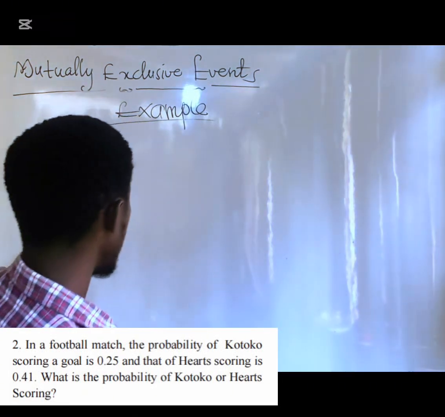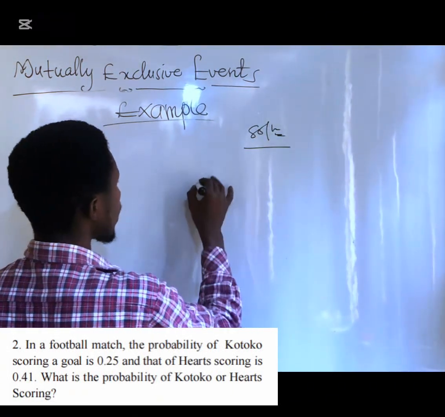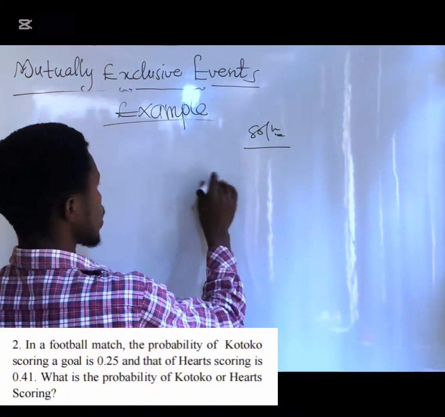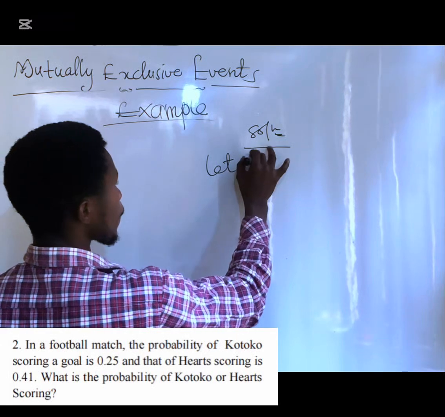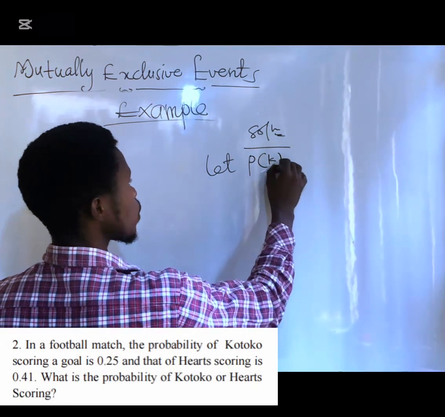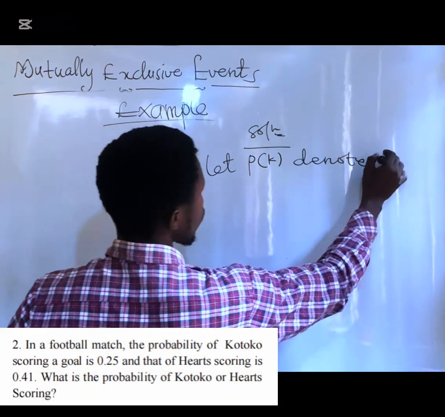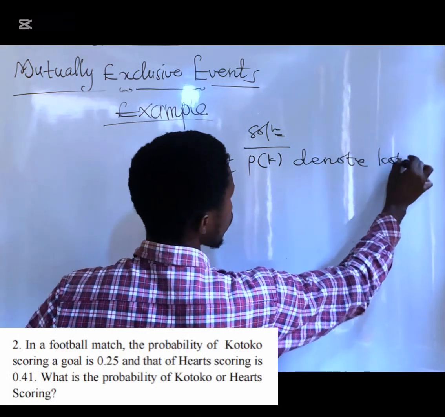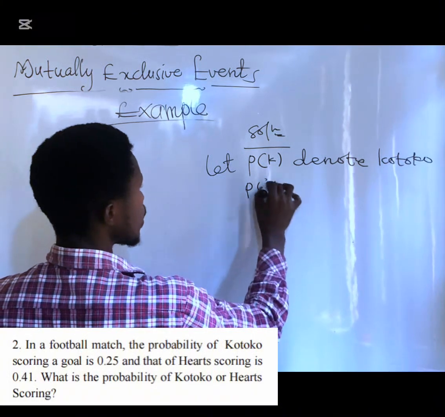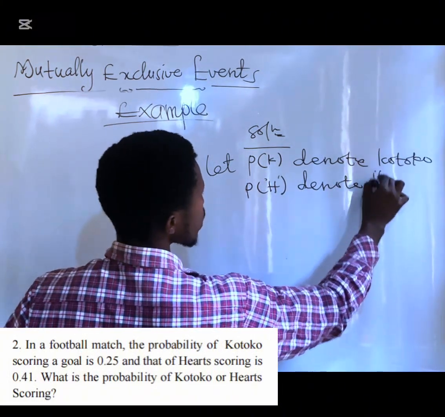So here in this question, they are giving us probabilities. So let P of K denote Kotoko, okay? And P of H also denotes Hearts.